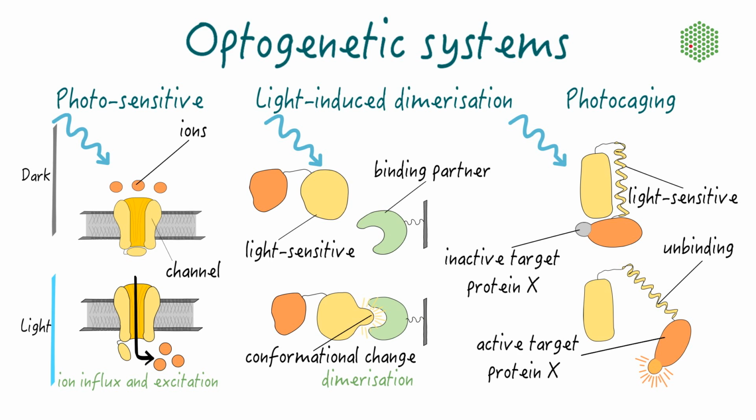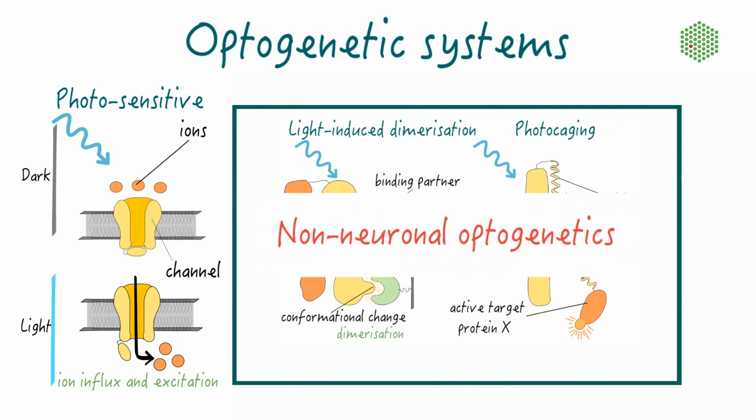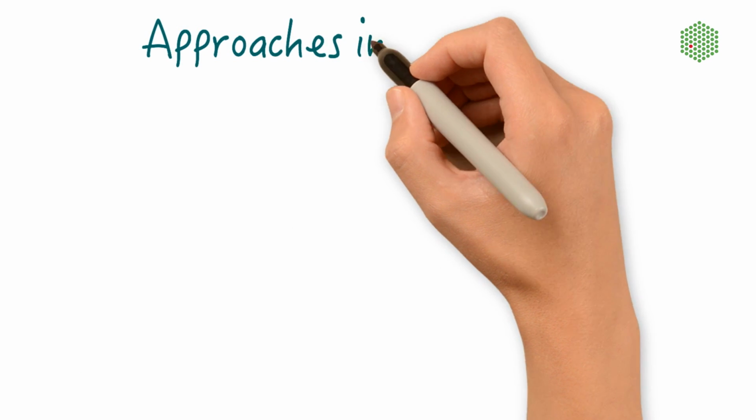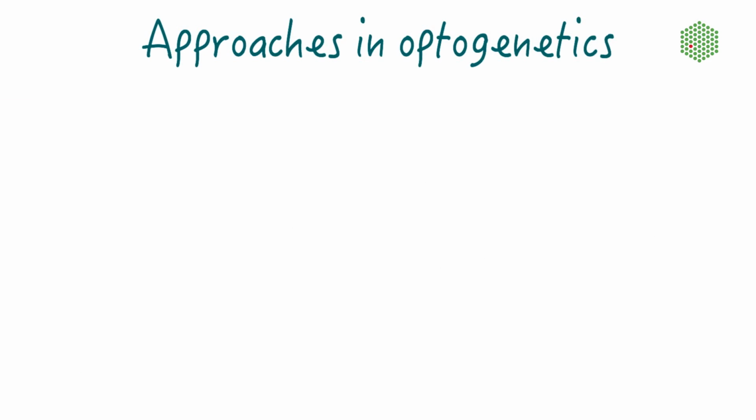Applications which make use of light-induced dimerization and photocaging systems in cell and developmental biology are referred to as non-neuronal optogenetics. This e-learning course focuses exclusively on these more recently evolved systems that can be applied in essentially all cell types and model organisms. Optogenetics makes use of a defined set of molecular approaches.